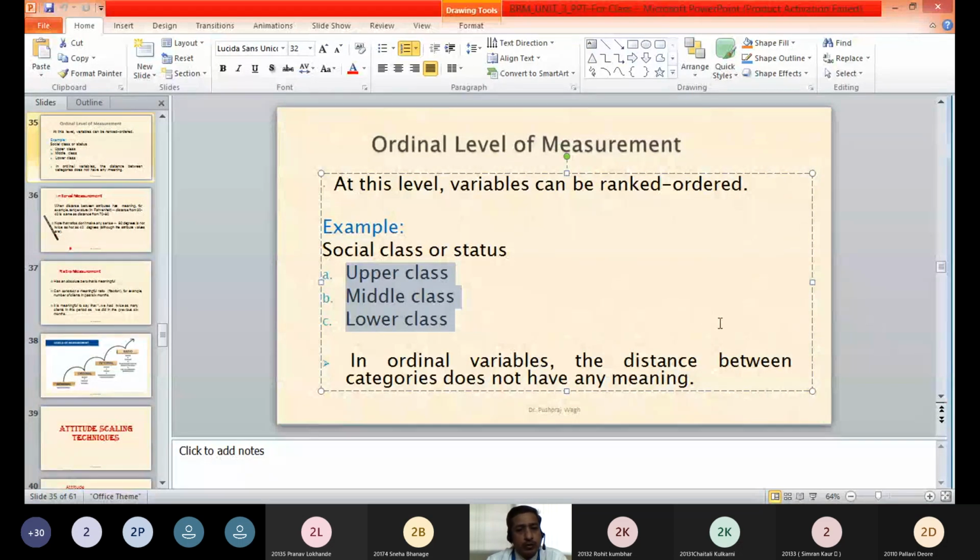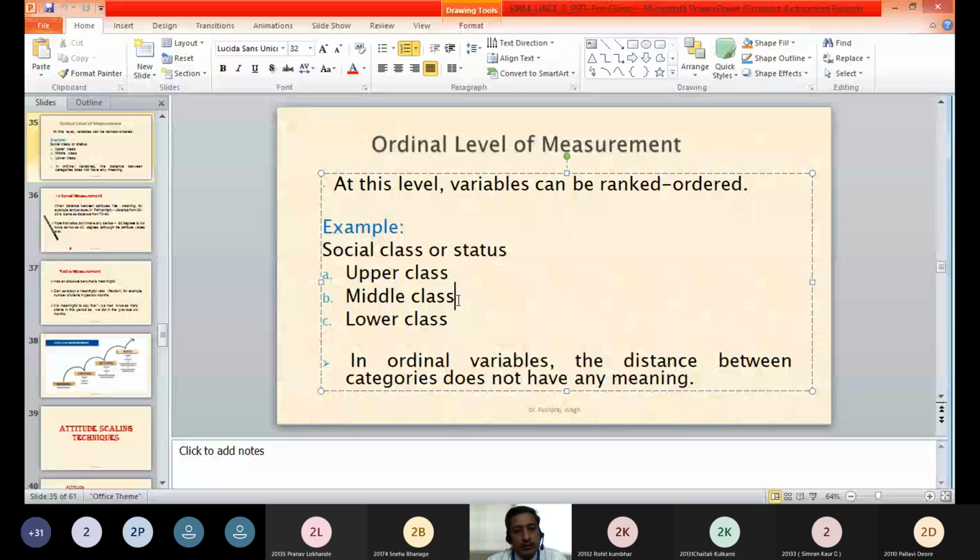However, we do not know the distance between the order. For example, if upper class is given rank 1, middle class is given rank 2, lower class is given rank 3. However, we do not know what is the difference or the distance between these.